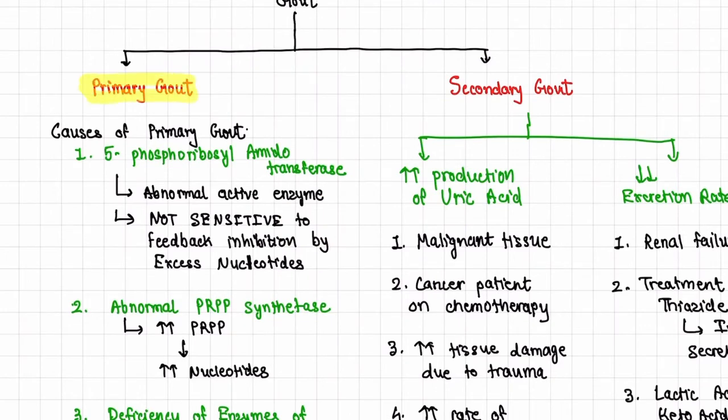Gout can be primary gout or secondary gout. Causes of primary gout. First is the enzyme 5-phosphoribosyl amidotransferase. This enzyme is necessary for synthesis of purine and it is sensitive to feedback inhibition. So when there is excess nucleotide, there will be feedback inhibition of this enzyme and purine synthesis will be stopped. Now when this enzyme is abnormal and overactive, it will not be sensitive to feedback inhibition by excess nucleotides, so there will be increased production of purines.